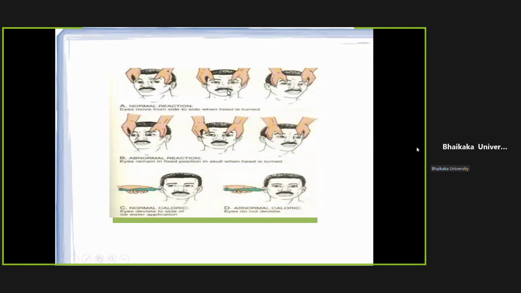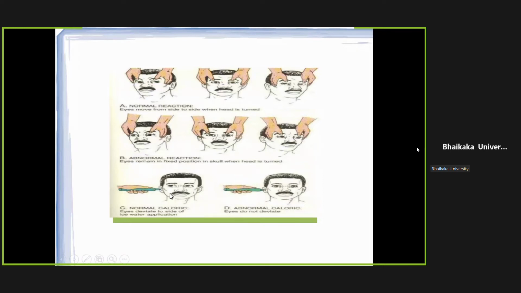This is how you hold. You are seeing he's holding the head, keeping the eyes open, and then turning the head from the left side towards the right side. In a normal person, you can see the eyes are not moving with the head; they stay fixed. But in the abnormal case, when the head is turned to the right side, the eyes are also looking to the right side, and when the head is turned to the left side, the eyes are looking to the left side. This is known as absent doll's eye.